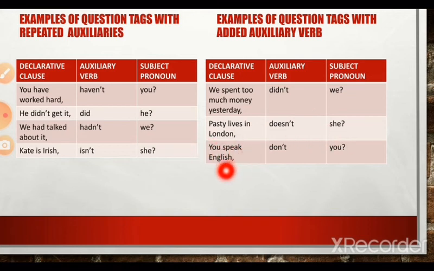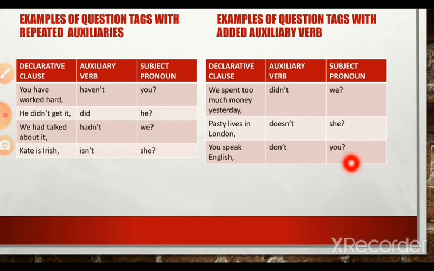You speak English. You speak English is in the present tense form. Speak here is plural. The verb here is in the plural. If it was in the singular, it should have been speaks. So the you here is also plural. Since it is in the plural, the auxiliary verb that has to be introduced should also be in the plural. So the auxiliary verb that has to be introduced here is do. Since you speak English is in the affirmative, the auxiliary verb should be in the negative. You speak English, don't you?